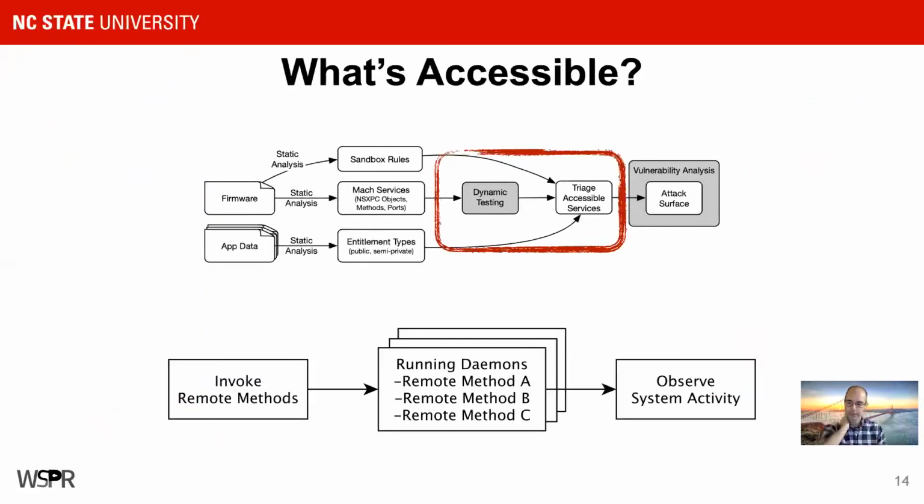Now we're ready to run dynamic analysis. And our goal here is, like I said before, to identify the method-to-port combinations that are not valid. And we're also hoping that there are going to be some errors returned that might say, you need this specific entitlement to do this. And in other cases, something interesting might happen. We'll call the IPC successfully, and we might be able to see what the function is because it returns data or causes some system change.